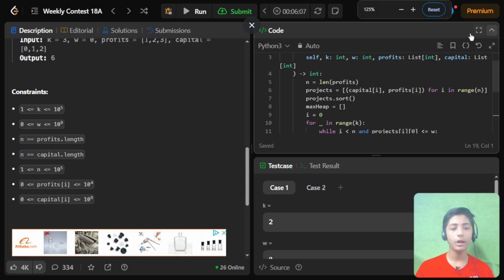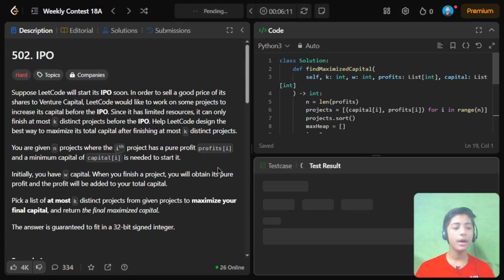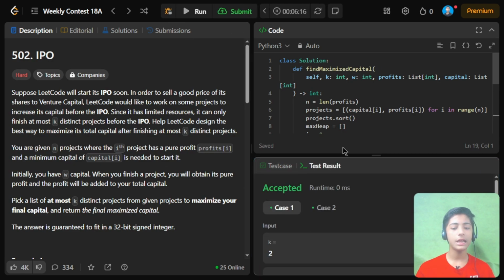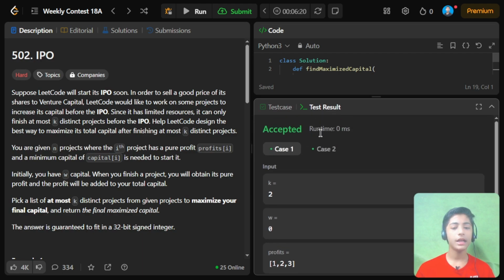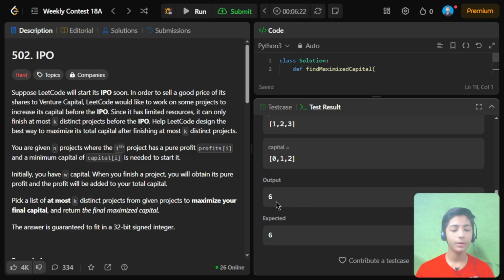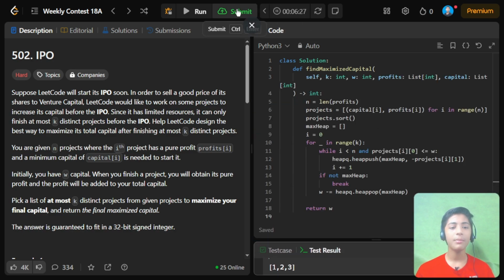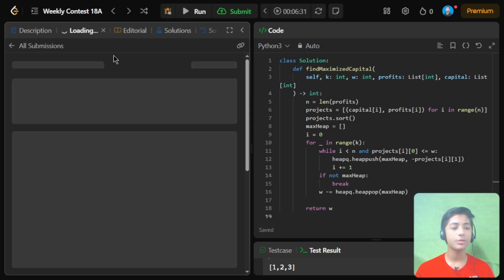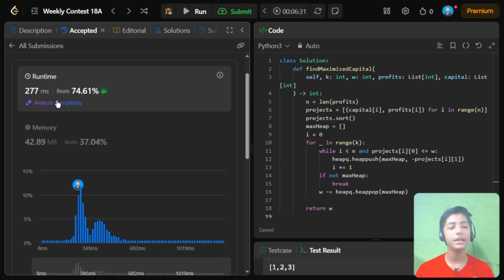Now let's see the running code, whether it is perfect or not. When I run this code, it is accepted. In case 1 the expected output matches my output, and in case 2 the expected output is 6 and my output is also 6. Now let's see the submission, because the submission is very important. When I submit this code, the submission is also perfect. We solved it in 277 milliseconds and beat 74.61% of people very easily.